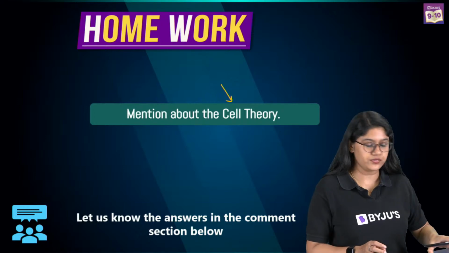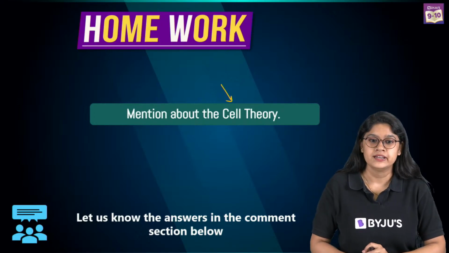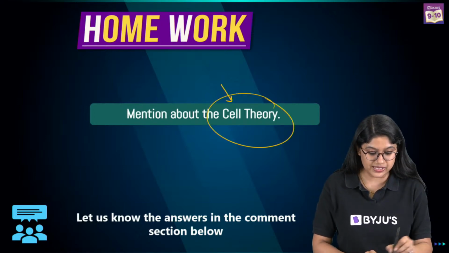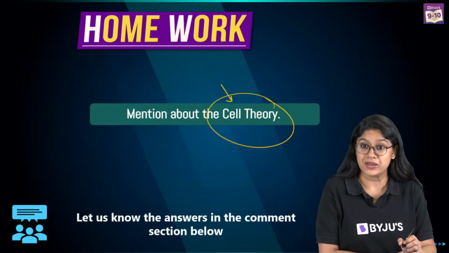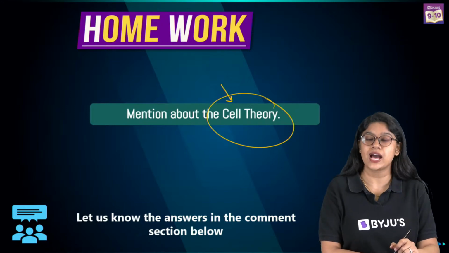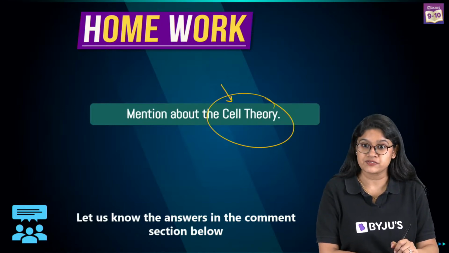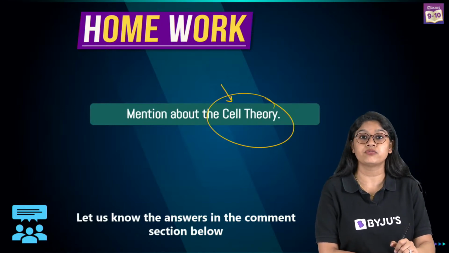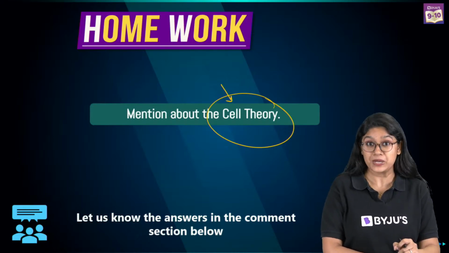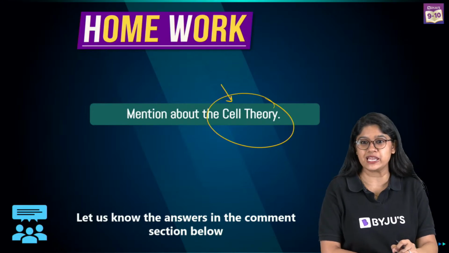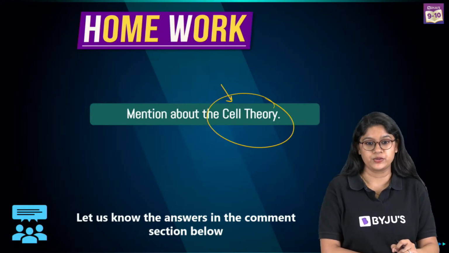Now that we are there, right, over here, we discussed the cell theory. So we have three important postulates and all of you have mentioned them, right? That all living organisms are made up of cells. Then, of course, cells are the basic structural and fundamental unit of life. And, of course, new cells arise from pre-existing cells. Very good, everyone. Very good.